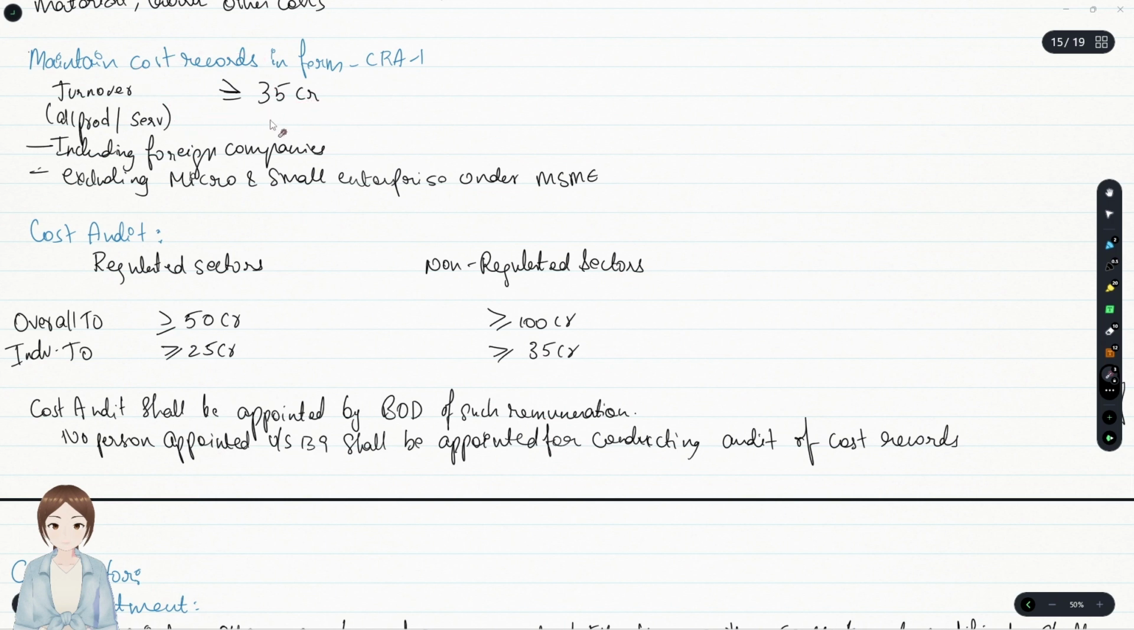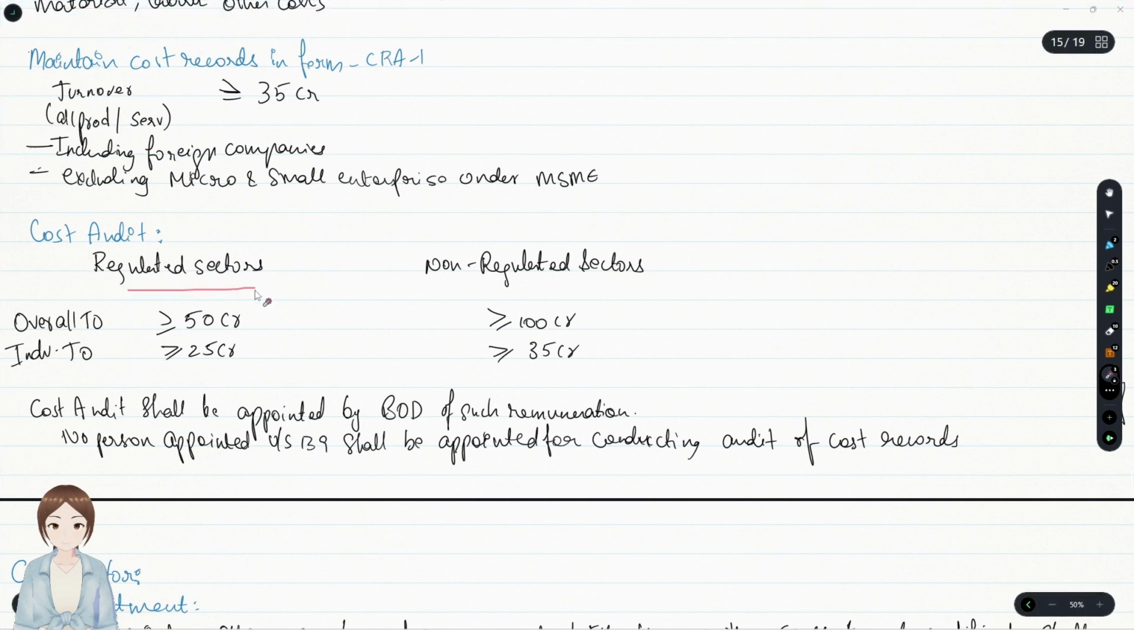More than or equal to 35 CR, including foreign companies, excluding MSME companies. Do they have to do a cost audit? Yes, voluntarily yes, but as per applicable law, if it's from a regulated sector and its overall turnover is more than or equal to 50 CR, as soon as it touches 50 CR overall turnover, you have to do a cost audit. Or if an individual product turnover touches 25 CR, you have to do the cost audit.